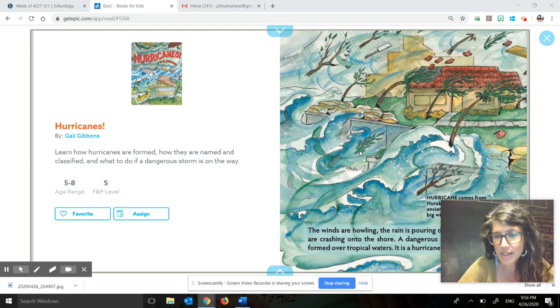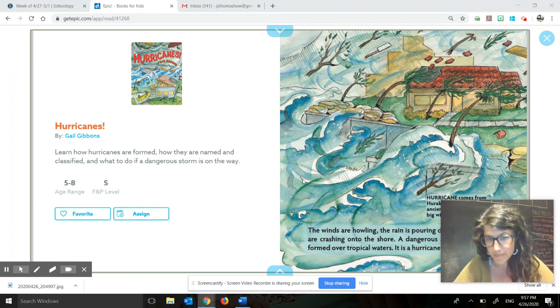Okay, and my hope is that you will be doing IDR at home for at least 30 minutes every day, and that for at least 10 of those minutes, you're reading a nonfiction book. And I'm sending you another collection of nonfiction books through Epic. So if you want to choose one of those for your nonfiction book, that's totally fine. If you have other nonfiction books to read, that's great too. And then the reading journal entry I'd love to get from you by Friday. And it should be about one of the nonfiction books that you read.